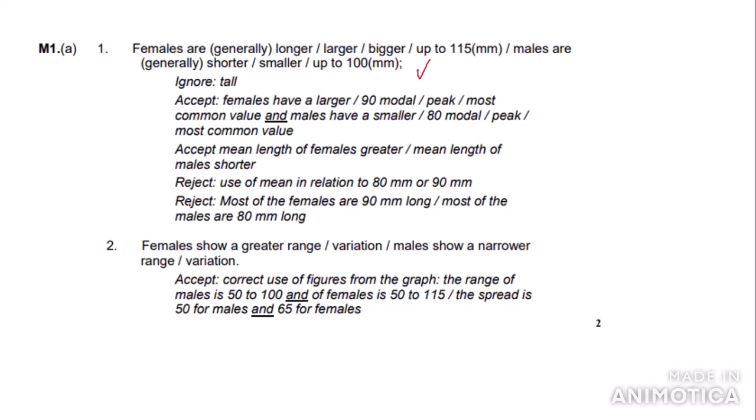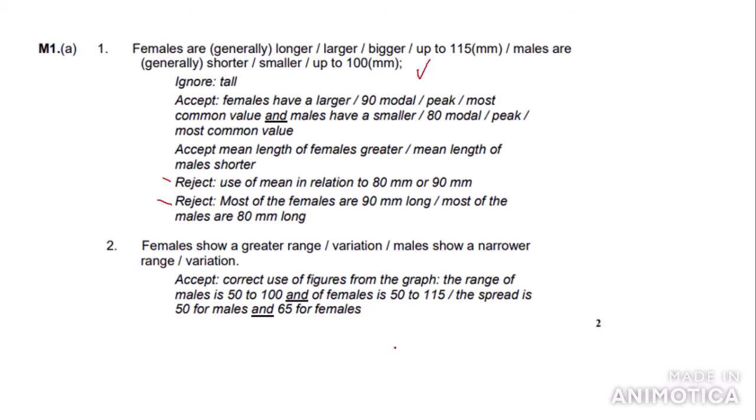Also, it says here, reject the use of men in relation to 80mm or 90mm, and it says reject most of the females are 90mm long, so most of the males are 80mm long, as this isn't really comparing males and females, as that is what the question is asking. So if you put any of these 2 points here, you don't get any marks at all for the question. Even if you got this second marking point right, you don't get any marks at all for the question.